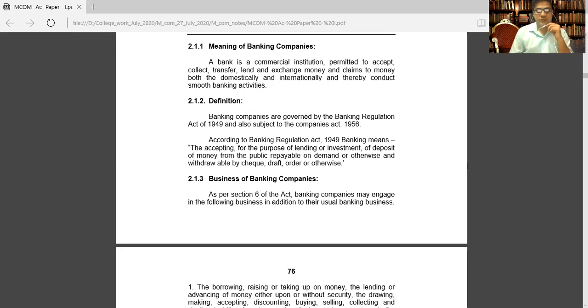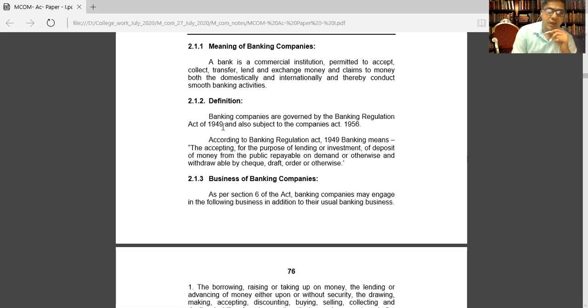Now, on your screen, you see the simple meaning of banking. The bank means the commercial institution permitted to accept, collect, transfer, lend, and exchange money and claims to money, both domestically and internationally, thereby conducting smooth banking activities.